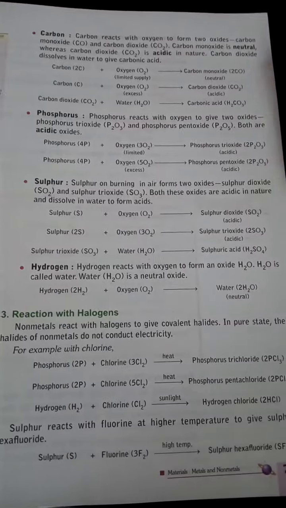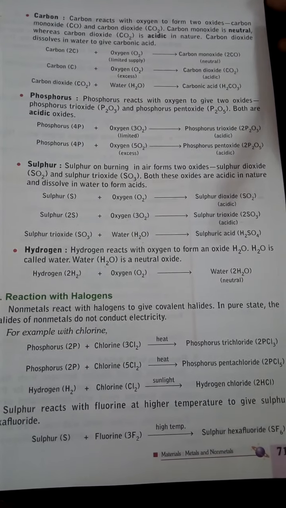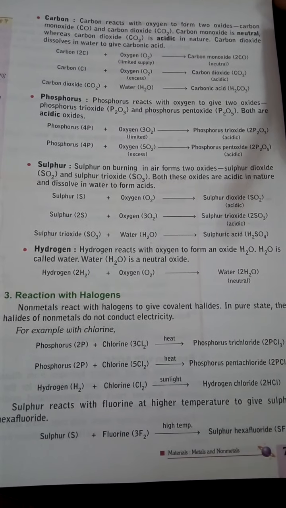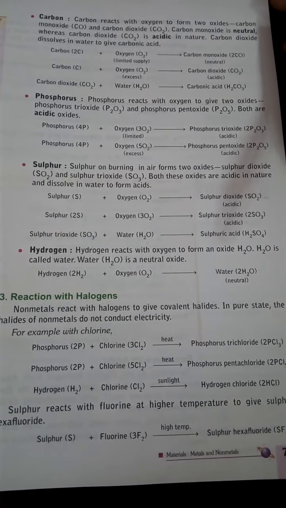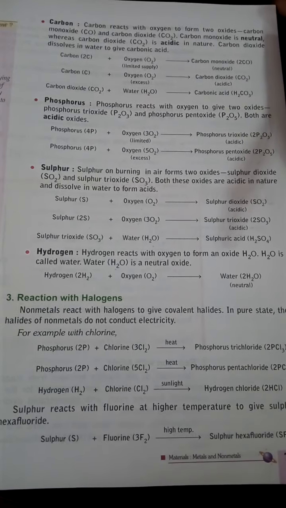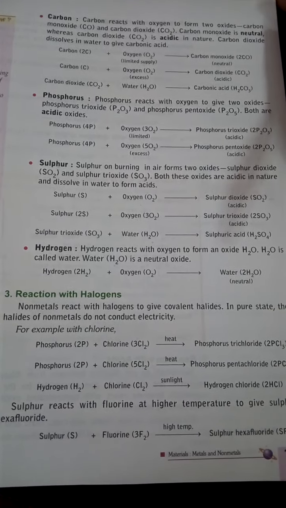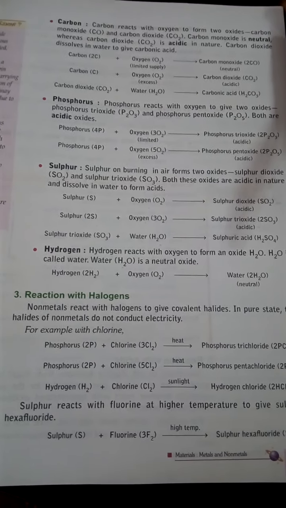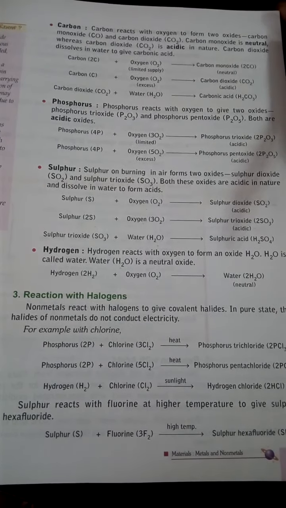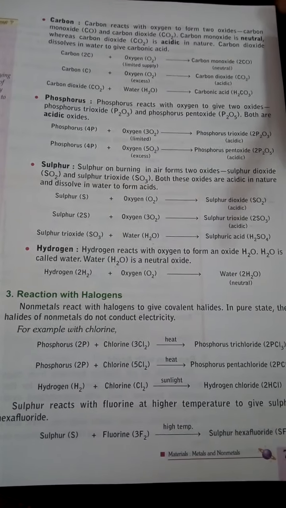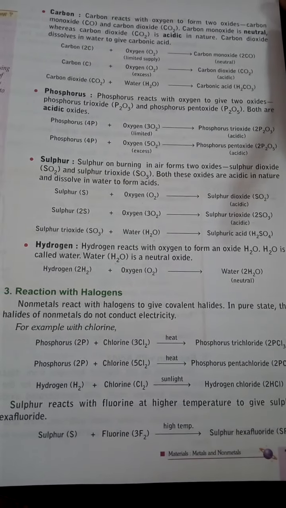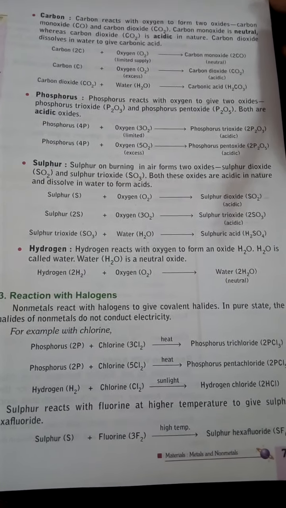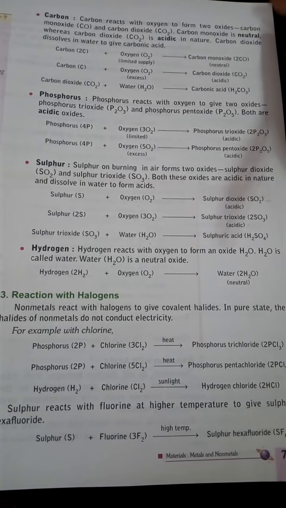And in the second property we have studied only one point, the reaction of nitrogen with oxygen. As you already know, when nonmetals react with oxygen, they form nonmetal oxides, which are either neutral or acidic in nature. But when metals react with oxygen, they always form basic oxides. Already we have studied the reaction of nitrogen with oxygen.